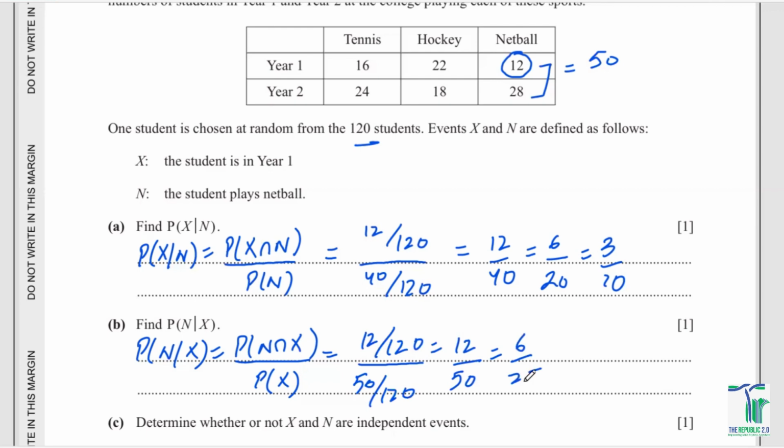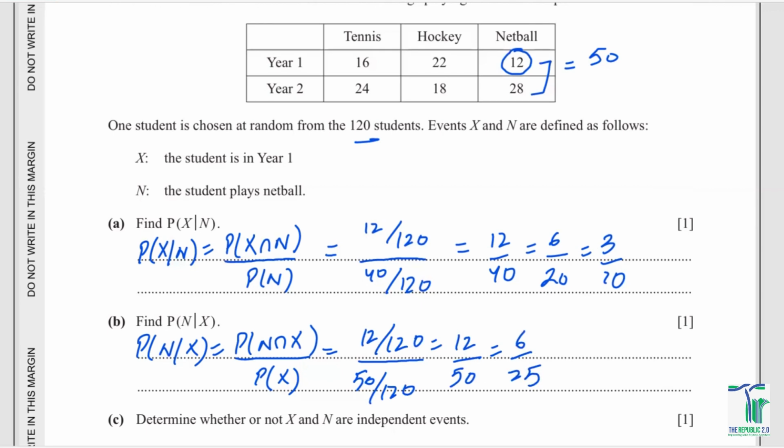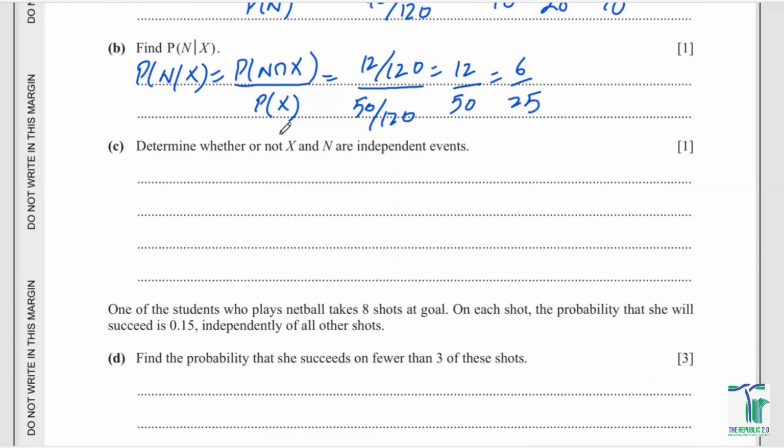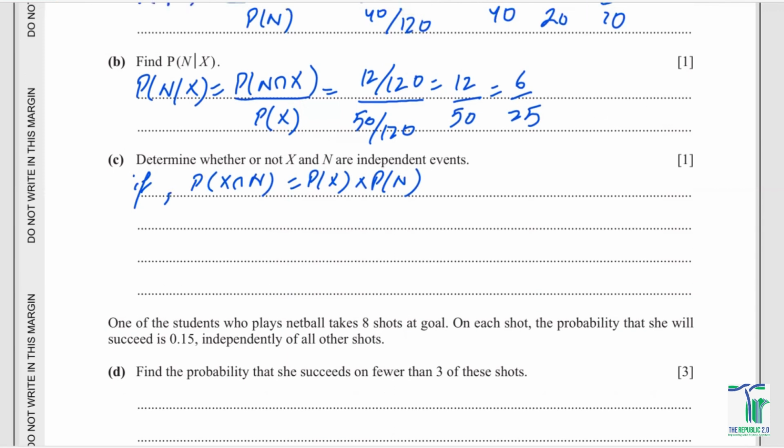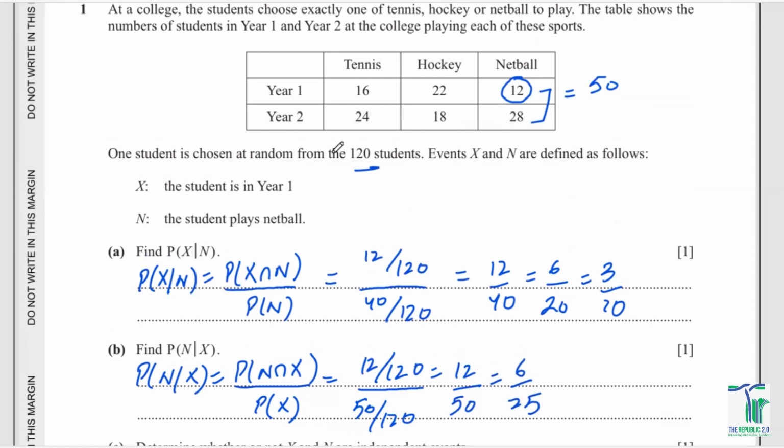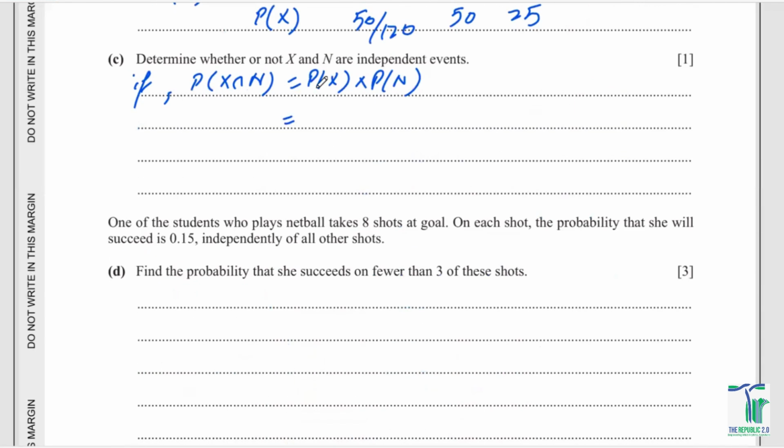Which is also equal to 6 upon 25. Now, in part C of the same question, we need to evaluate whether or not X and N are independent events. If they are independent, the probability of X intersection N must be equal to the probability of X times the probability of N. The probability of X intersection N, the number of students who are in year one and also play netball, is 12, so this is going to be 12 upon 120.